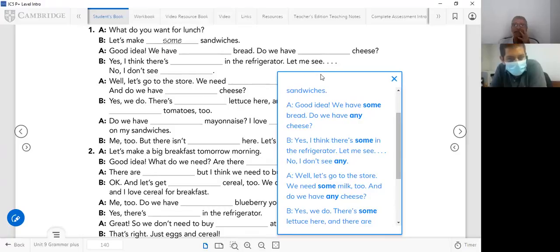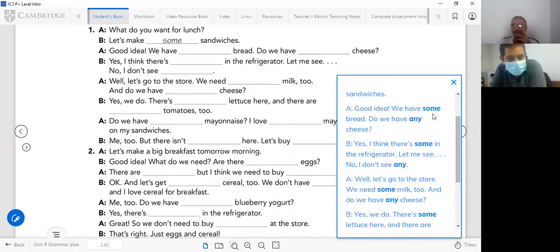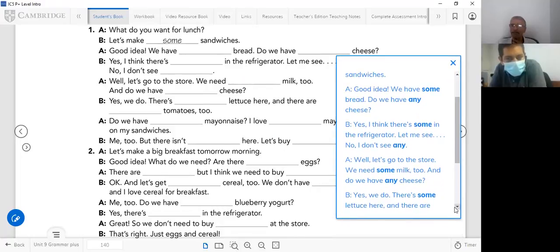Okay, what do you say in this case? Well, let's go to the store. We need some milk too. There is some lettuce here. And do we have any cheese? Do we have any cheese? In this case it is any cheese, okay? Continue. Yes, we do. There's some lettuce here. And there are some tomatoes too.